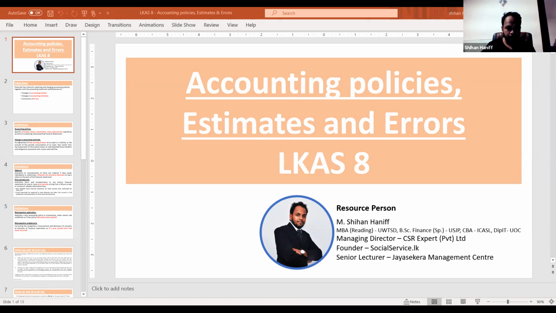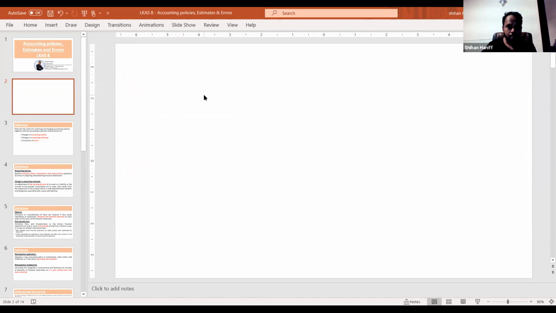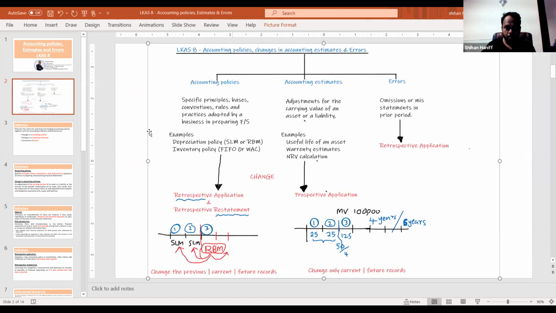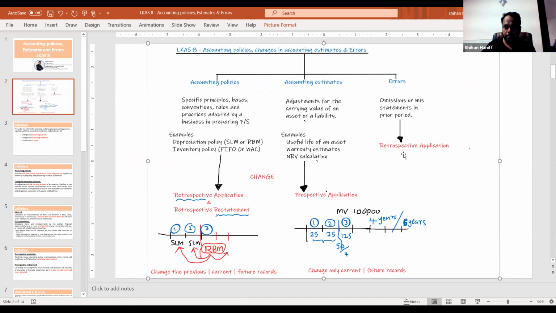So let's start with LKS 8. Okay, this is the summary on LKS 8.